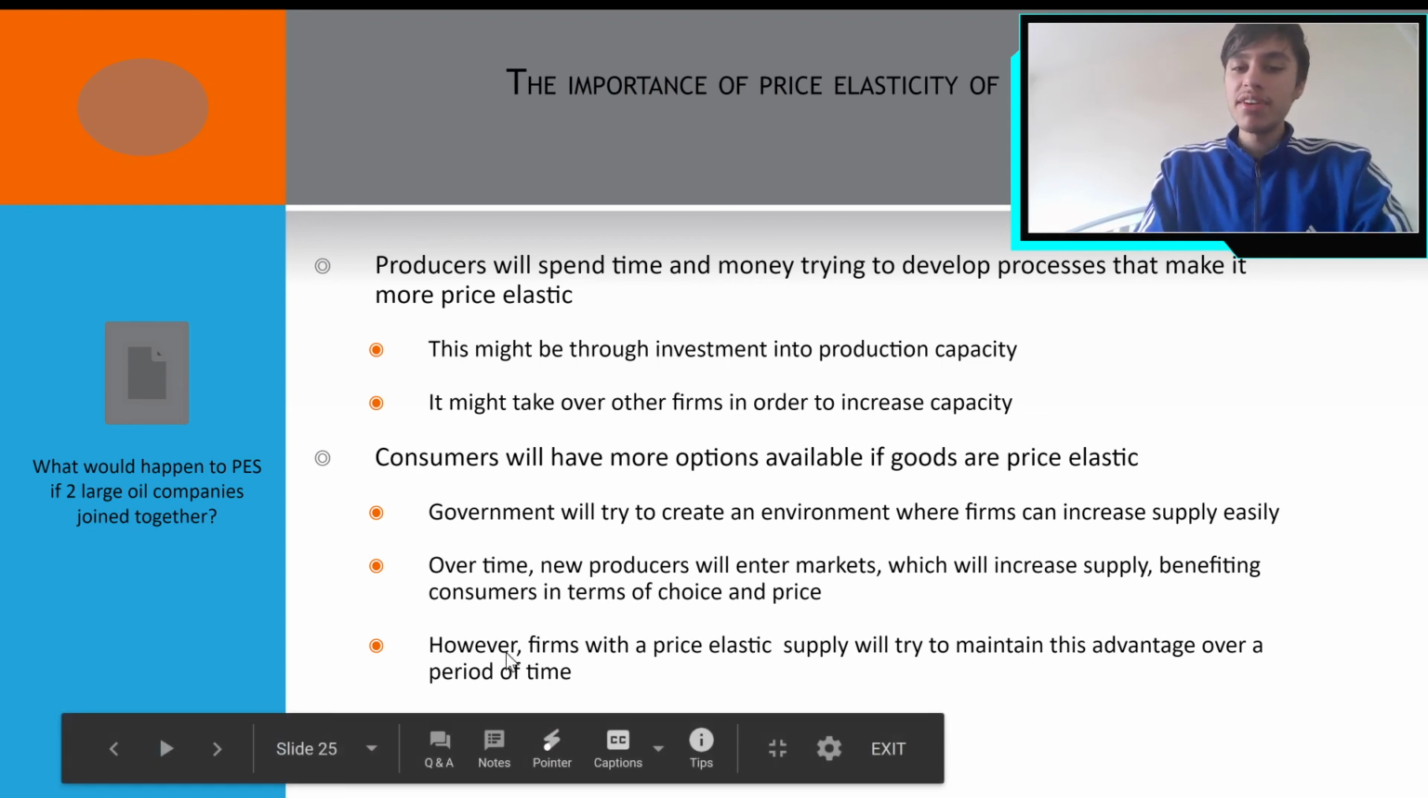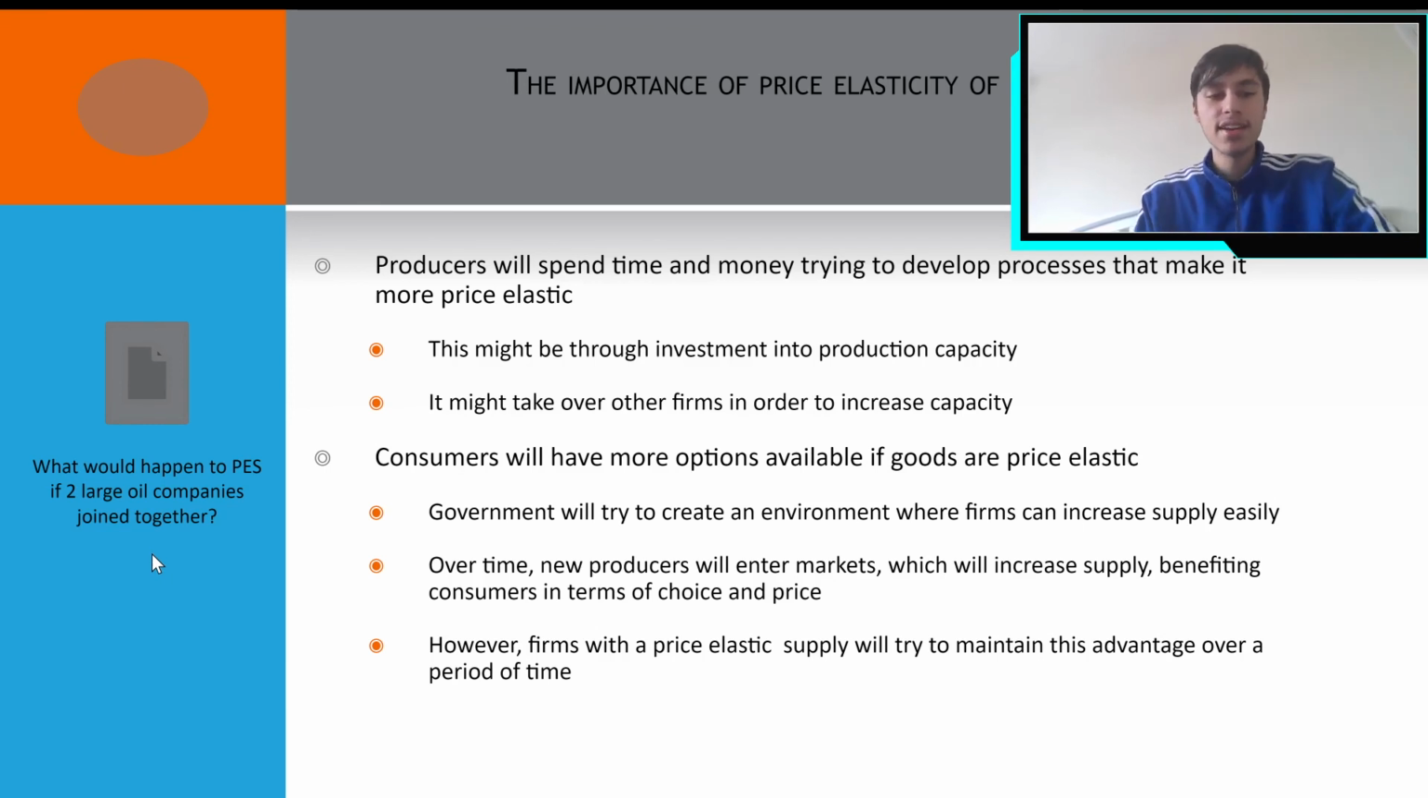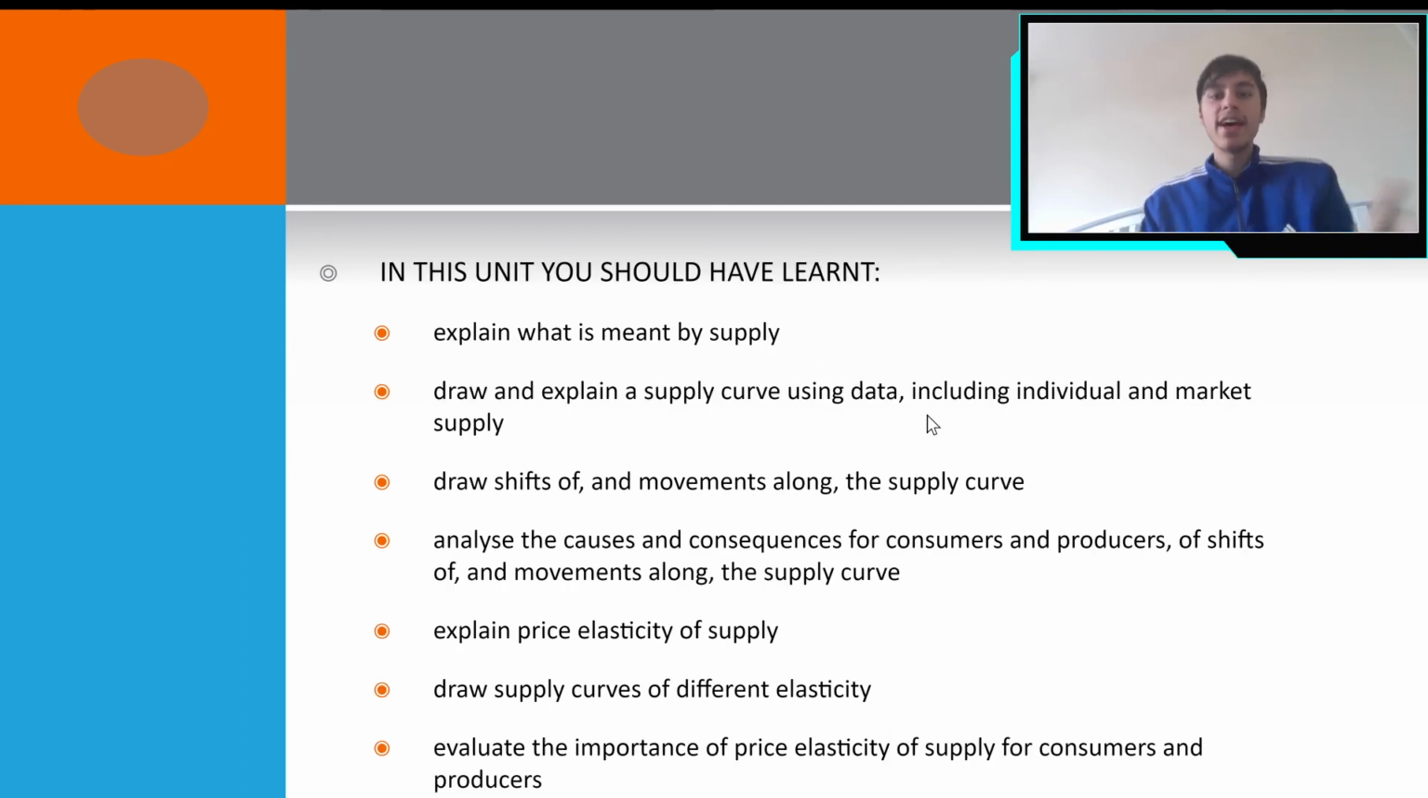However, firms with price elastic supply will try to maintain this advantage over a period of time. Very self-explanatory. Now what would happen to PES if two large companies joined together? Well, the supply will increase, because it's the same point as this. It might take over other firms in order to increase capacity. And that's it, guys. We are done with supply. Very well played.